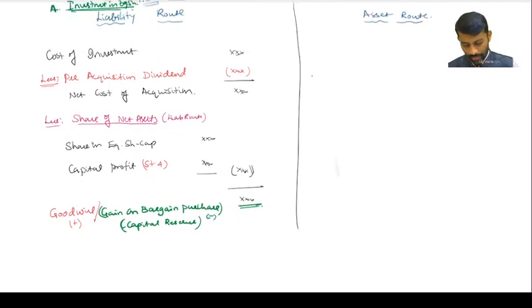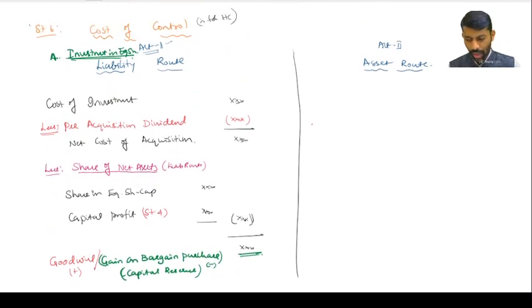So in case of the liability route, how will you assess cost of control? First is the cost of investment in, suppose, equity shares. If you have investment in equity shares, only then will a holding-subsidiary relationship emerge. So first we take up investment in equity shares. What is the cost I incurred to purchase those shares? That is the cost of investment minus pre-acquisition dividend. Then you get the net cost of investment. Out of that, less share of net assets.